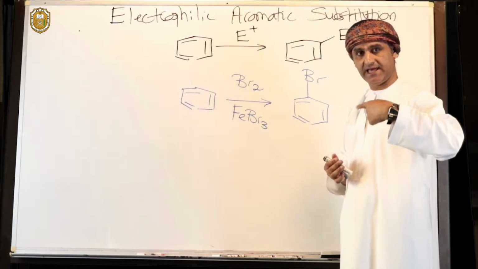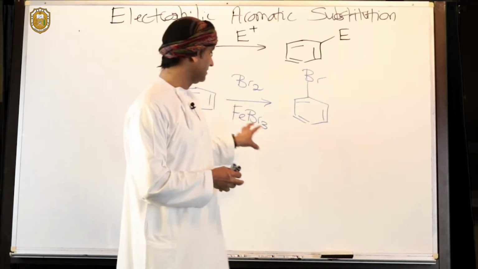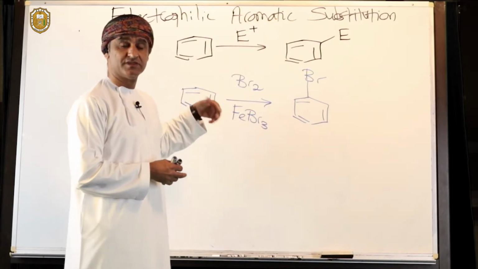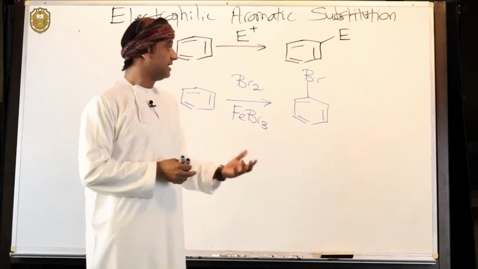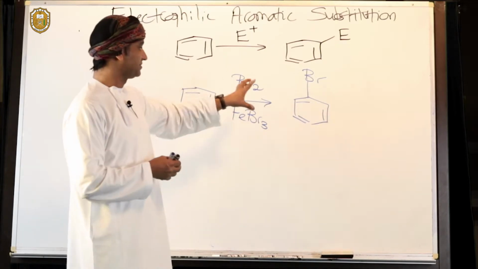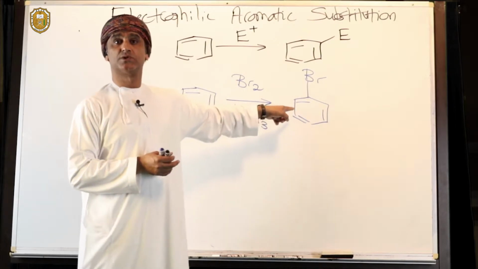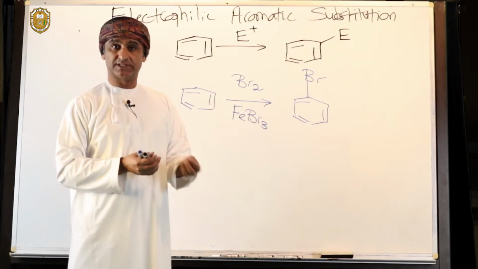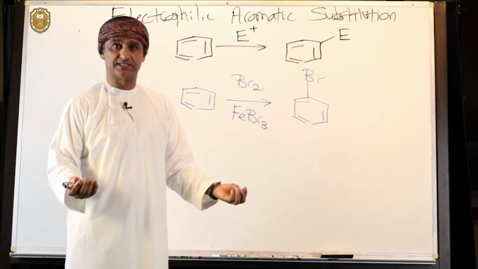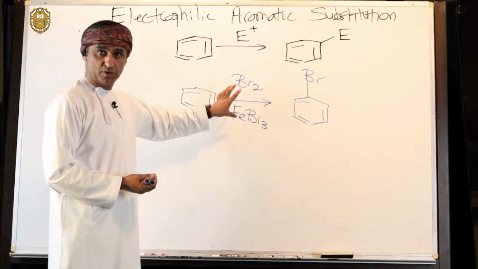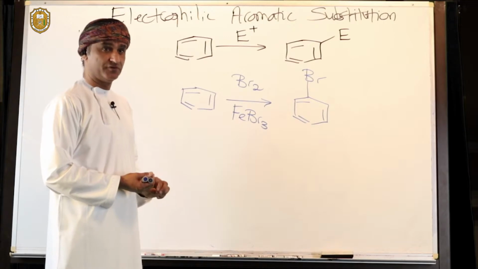Now, if a catalyst is added, such as a Lewis acid catalyst, in this case iron(III) bromide, with bromine, then the reaction takes place, but the reaction is not electrophilic addition. It is substitution, because benzene is aromatic, so whatever intermediate is involved will regain aromaticity. It's thermodynamics here. So let's now try to draw, or to postulate if you like, a mechanism for this reaction.